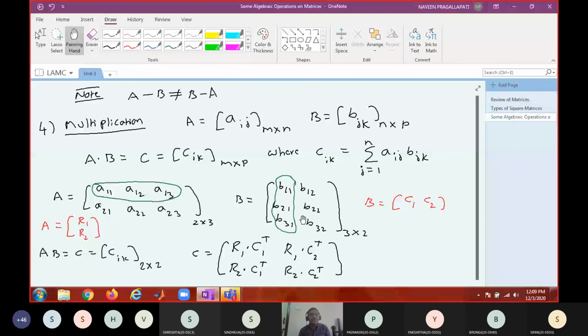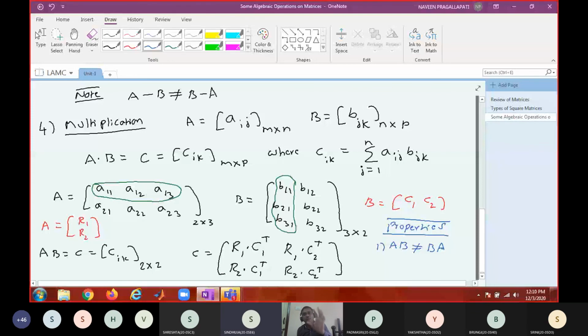Okay. So what are the properties that you know? What are the properties? Is it commutative? No, sir. That means what? AB not equal to BA. That means there are some matrices for which AB is not equal to BA. That does not mean that for every pair of matrices AB is not equal to BA. Just like the Hyderabad example. If something is commutative, it should be true for all. Not commutative means one counter example is sufficient.